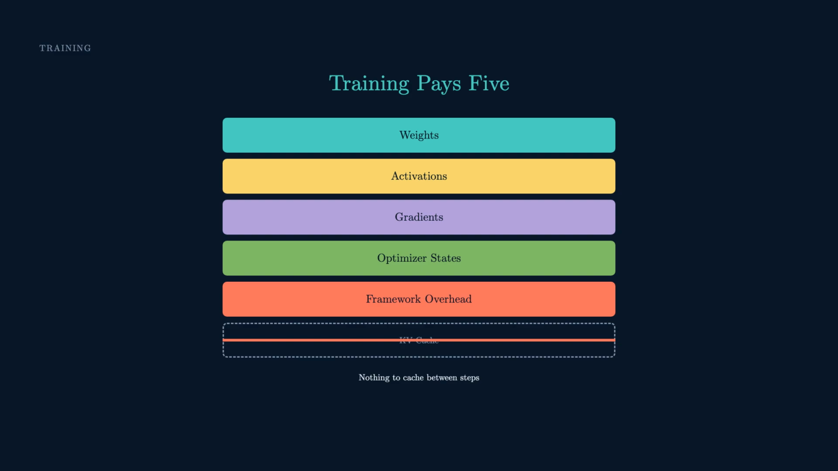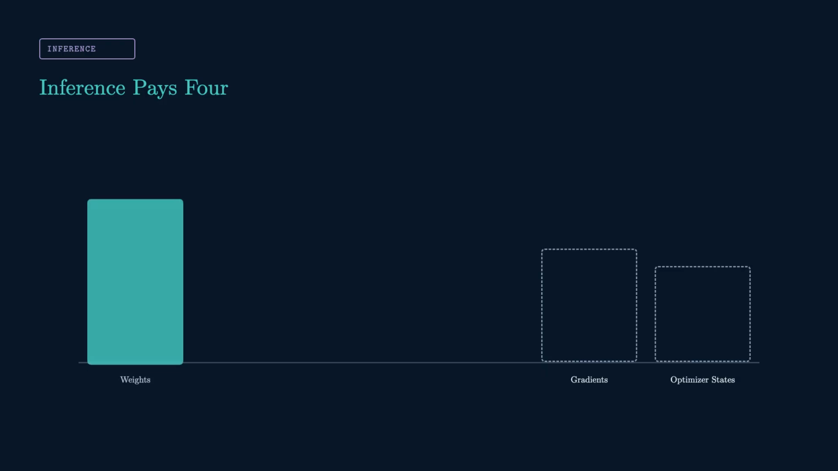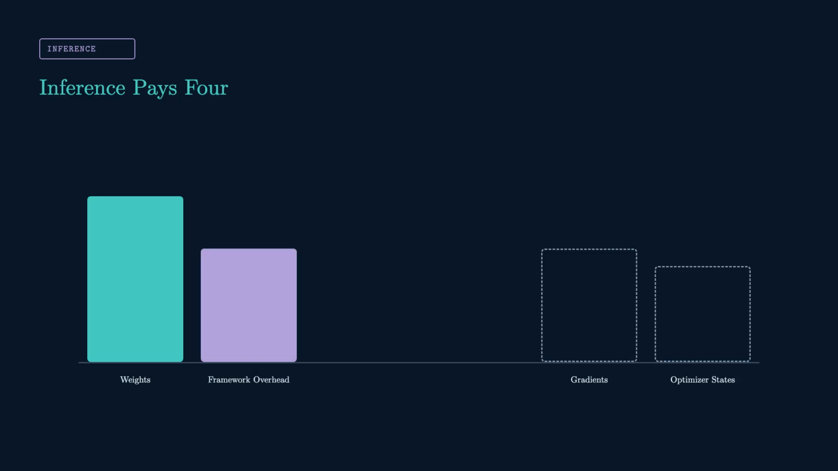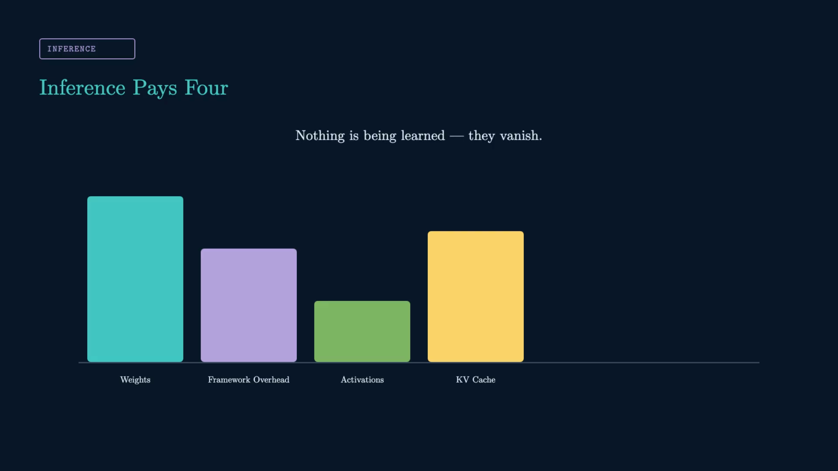Which is interesting, because inference has a completely different problem. Inference pays 4. Weights, still there, unavoidable. Framework overhead, still there. Activations, present, but much thinner. And then the KV cache shows up as a brand new tenant. But look what's gone: gradients and optimizer states, just vanished. Nothing's being learned during inference, so the 2 most expensive training tenants don't exist.